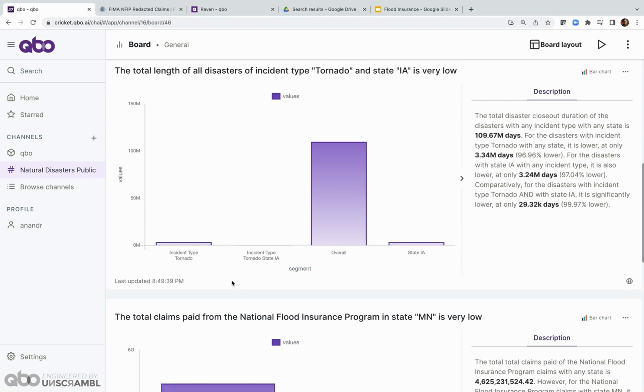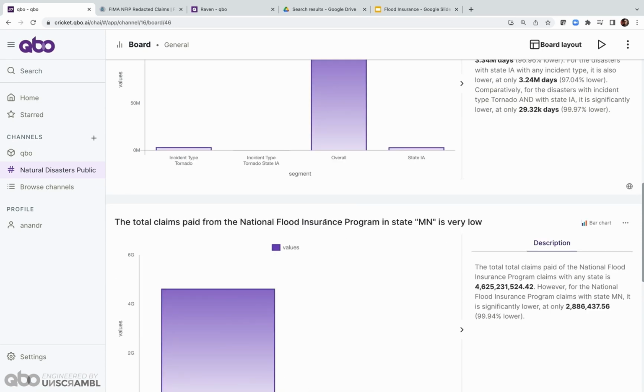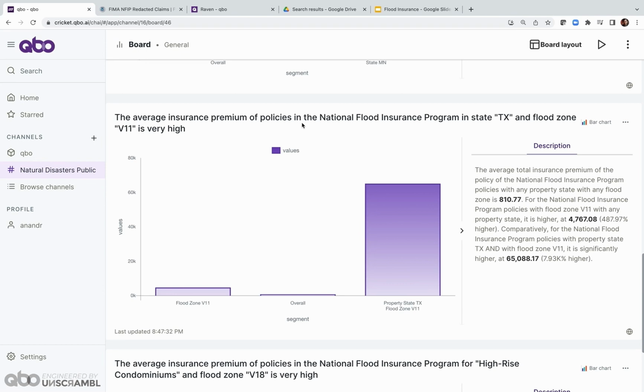Here are some other findings from Cubo. Iowa surprisingly has a low number of disasters of type tornado. Claims paid in Minnesota from the National Flood Insurance Program is very low. The average insurance premium of policies in Texas from flood zone V11 is very high. And this is natural language generated by Cubo itself, explaining this story or explaining this concept. So the user can take this and then further enhance it and then create a story from it and share it if they find it interesting and meaningful.